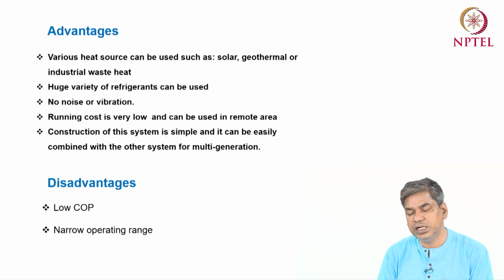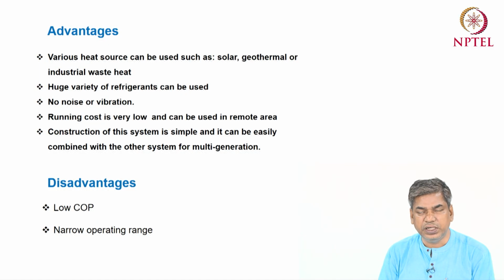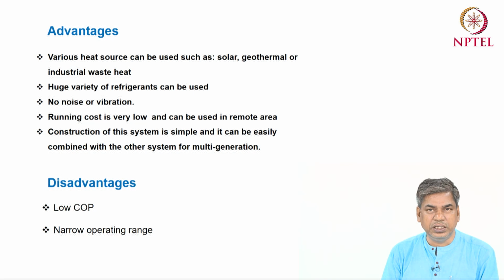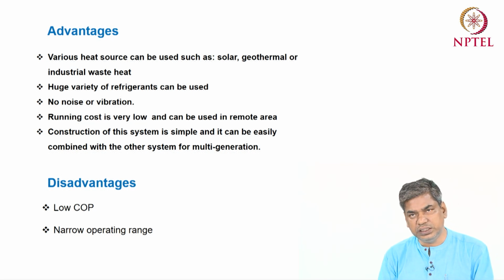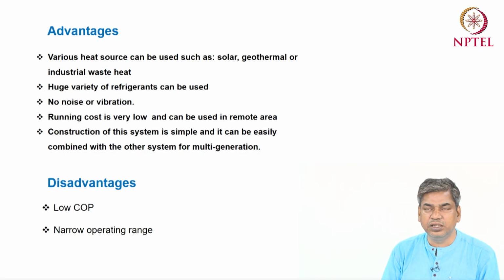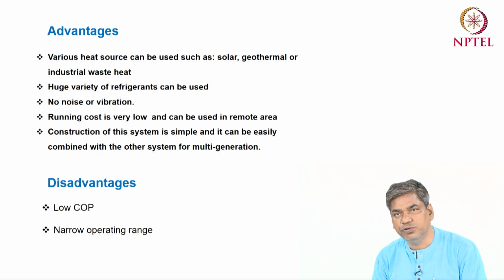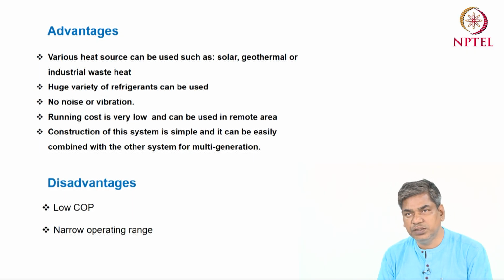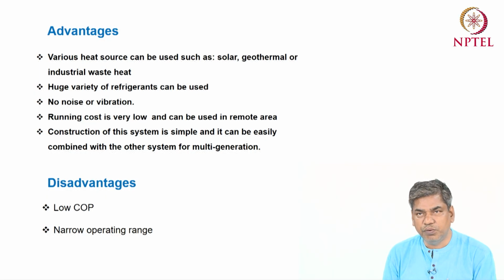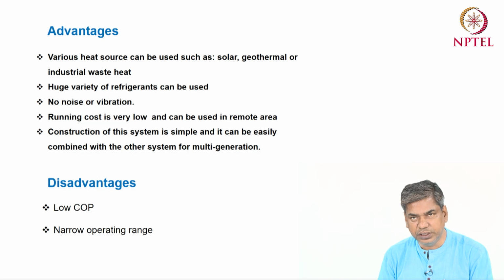Okay, so we can use this system in any remote area where electricity is not available, and solar energy can be used as the heat input to the system. But in the vapor compression system, we need a huge amount of electricity, and a large capacity system cannot be run without electricity. So that system cannot be used in remote areas. Electricity is a must for the vapor compression system. In that respect, this is an advantage of the ejector system. Also, construction of this system is slightly simple, and it can easily be combined with other systems for multi-generation operation.